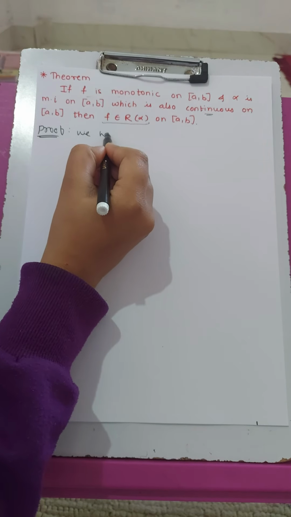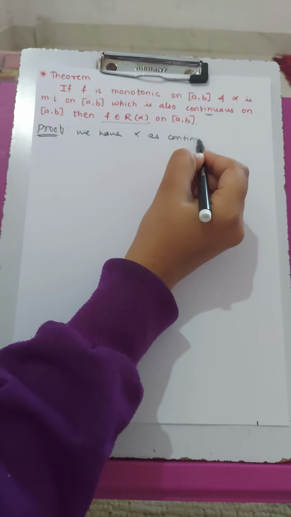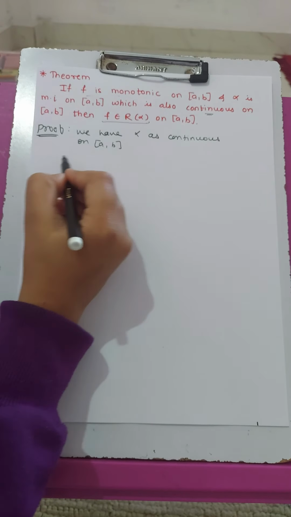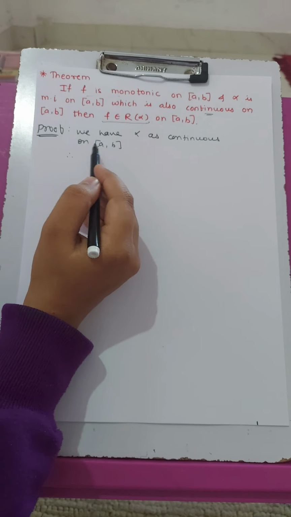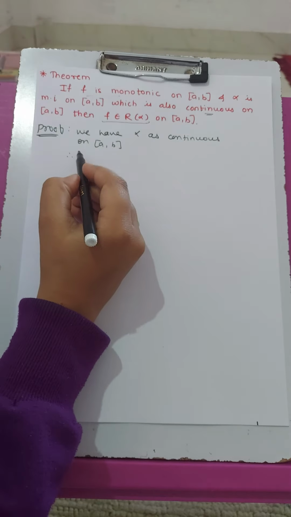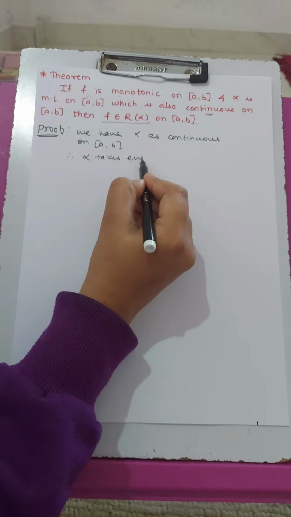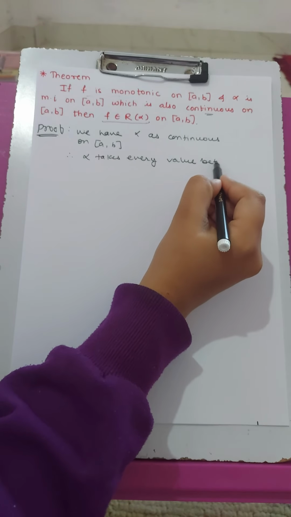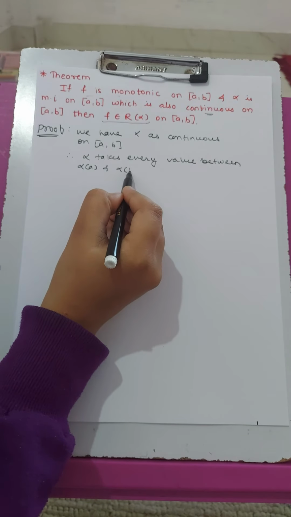So let's start with the given. We have alpha as a continuous function on interval [a, b]. Therefore, as alpha is continuous on interval [a, b], alpha takes every value between alpha of a and alpha of b.